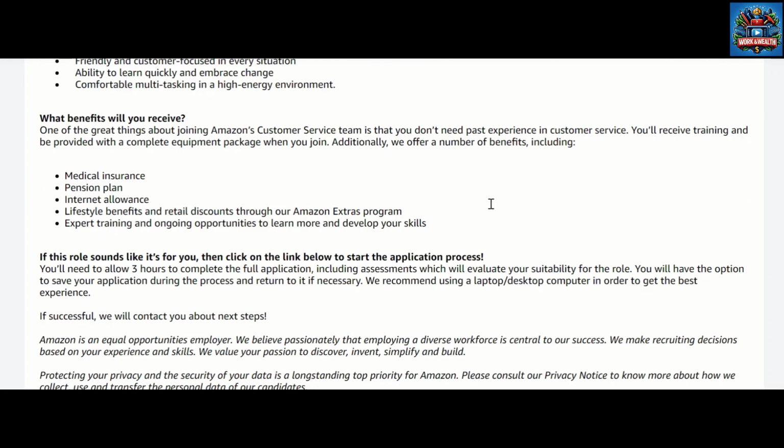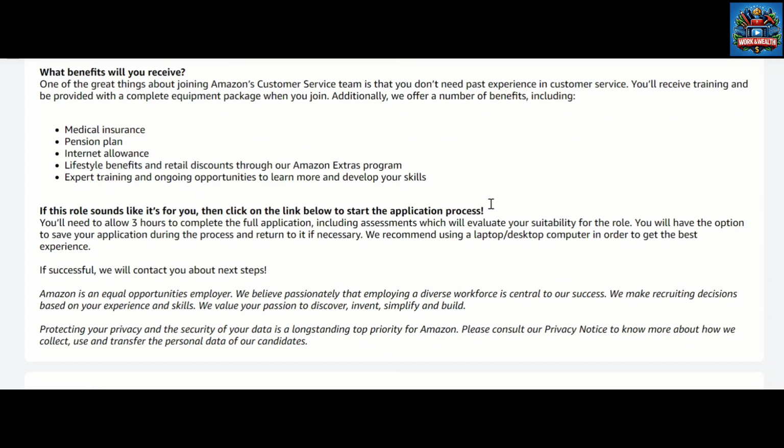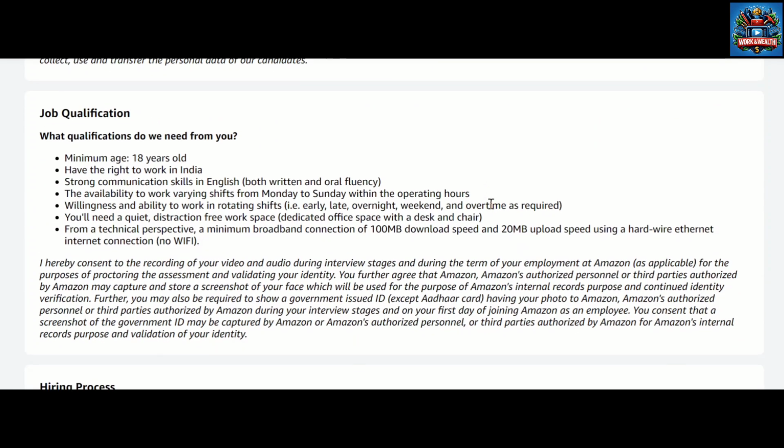And what benefits will you get here: free medical insurance, free pension plan, and free internet allowances. Internet allowances means whatever money you spend on internet, you can reimburse that money. Apart from that, you can get Amazon vouchers and so on. That will be optional, we can't be sure.